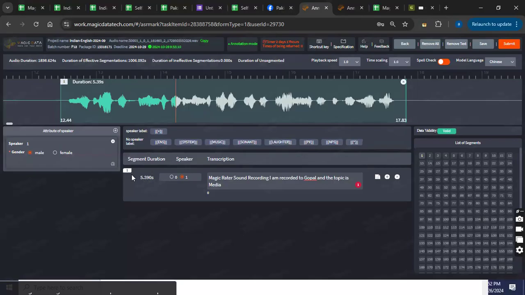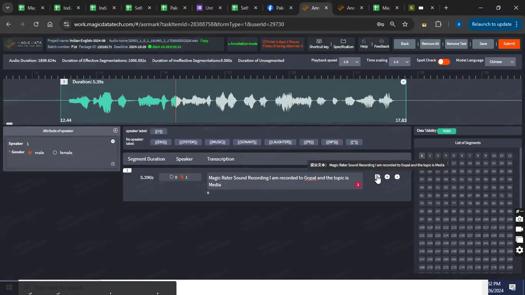Okay, so this is segment duration, 0 and 1. 1 is for text, if you want to write some text, and 0 is for using these tags. So you cannot select any tag unless you have pressed 0. You have to press 0 to use these. But I know that this segment is only text, so I'm selecting 1.